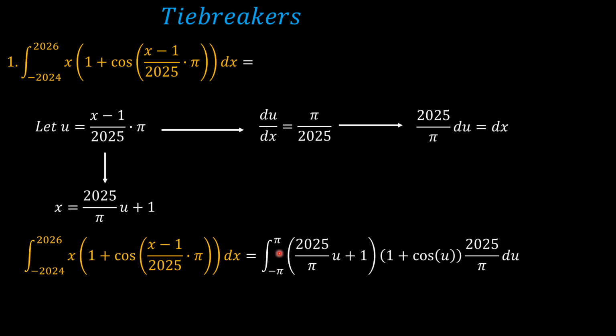And the same thing happens for the upper domain. In the u domain we're going to have an integral from u equals negative pi to u equals pi of, in place of x, this expression here, which is 2025 over pi u plus 1, times 1 plus cosine, where we had substituted everything under the cosine with u, and then dx becomes 2025 over pi du. And so we can pull that constant out,